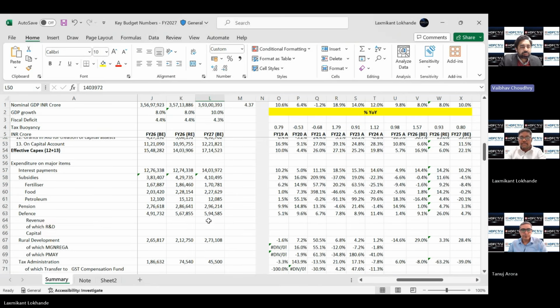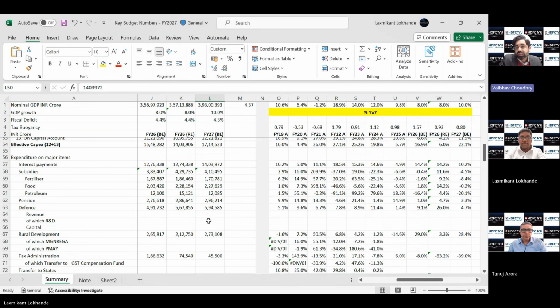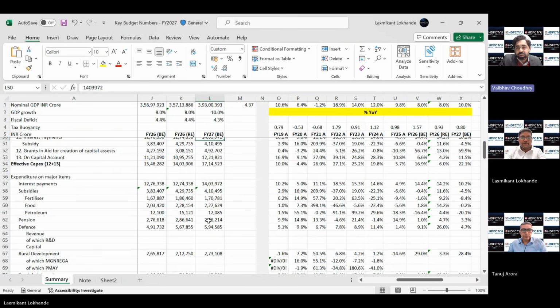Thank you for that, Lakshmi. Since you mentioned where the money is coming from and where the money is going, what is the differential between the two? What's our deficit looking like, and how does the government plan to fund that deficit? And of course, a lot of that may come in from borrowing.